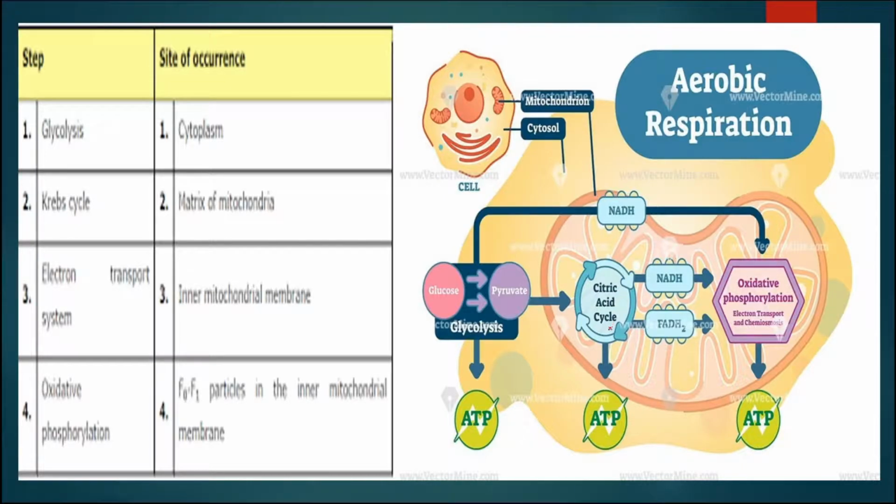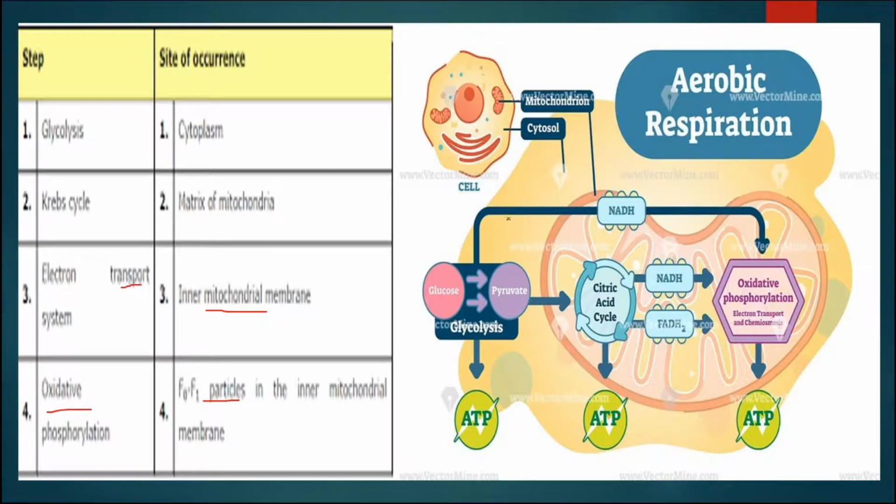Now this citric acid cycle or Krebs cycle occurs in the mitochondria, in the matrix of the mitochondria. The products of this cycle are NADH and FADH2, which will enter into the electron transport system, which occurs in the inner mitochondrial membrane, and through the process of oxidative phosphorylation it will give rise to ATP. This occurs through the electron transport system and the phenomenon is known as chemiosmosis. The inner mitochondrial membrane has F0 and F1 particles which help in this process.